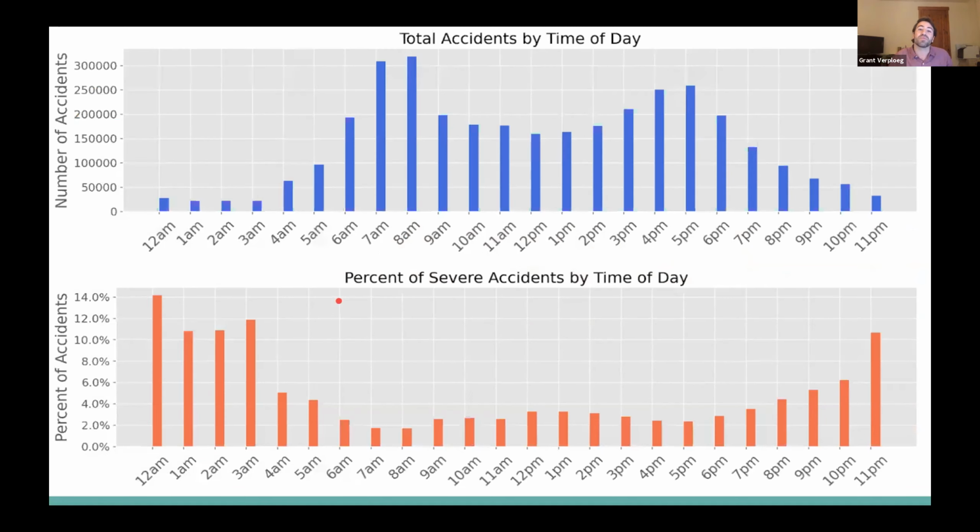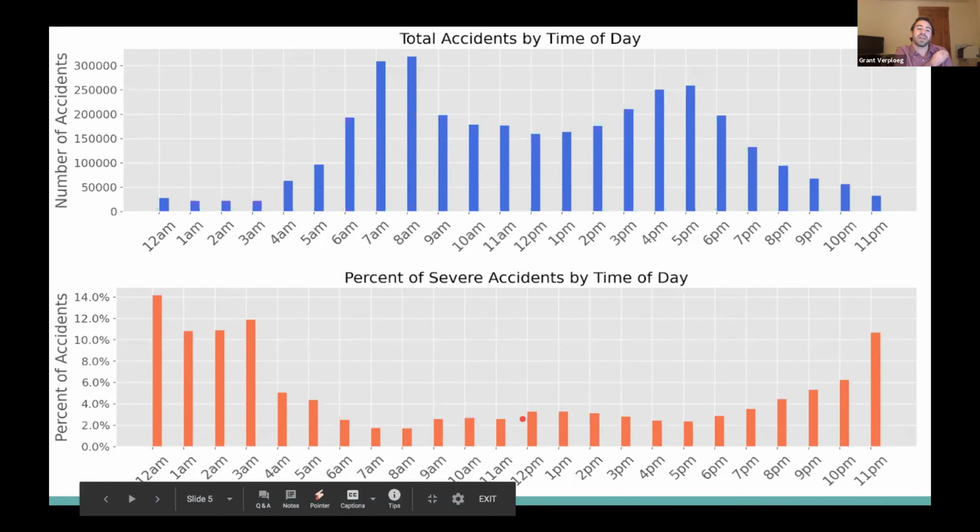Next, I wanted to see the breakdown of the accidents by the time of day. So the top chart in the blue shows the total amount of accidents by each time throughout the day. Here you can see there are peaks in the morning and the evening, during rush hour times. This is expected, more cars are on the road. The chart below shows the percent of severe accidents by time of day. So here there's an inverse relationship during these rush hour times, and then an increase in percent during these early morning and late night hours.